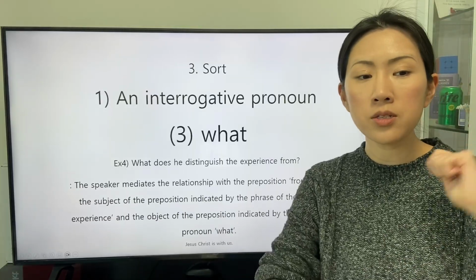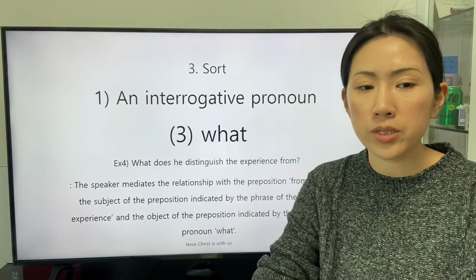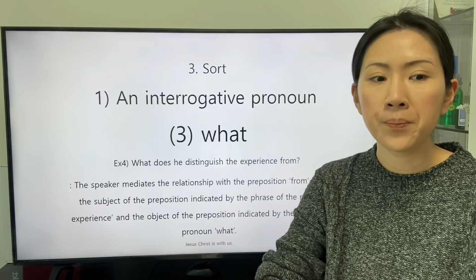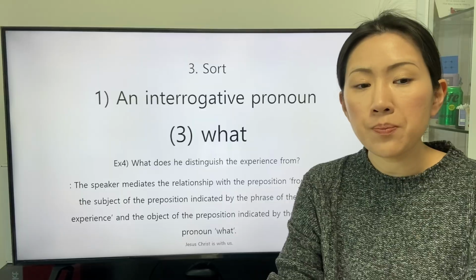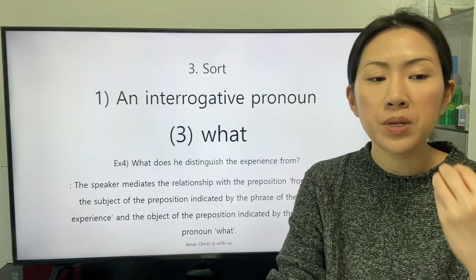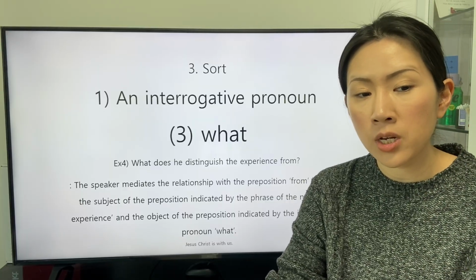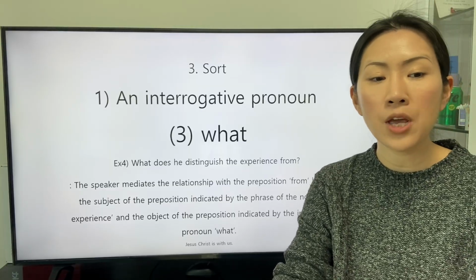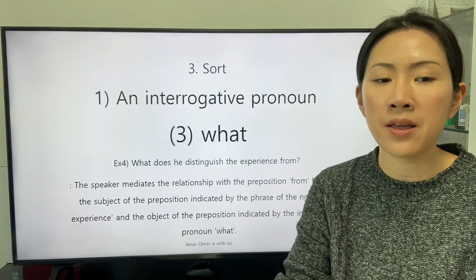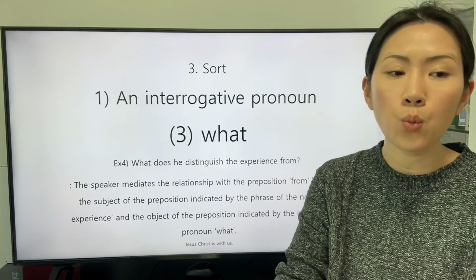The first clause is this: what does he distinguish the experience from? The speaker mediates the relationship with the preposition from between the subject of the preposition indicated by the phrase of the noun, the experience, and the object of the preposition indicated by the interrogative pronoun what.